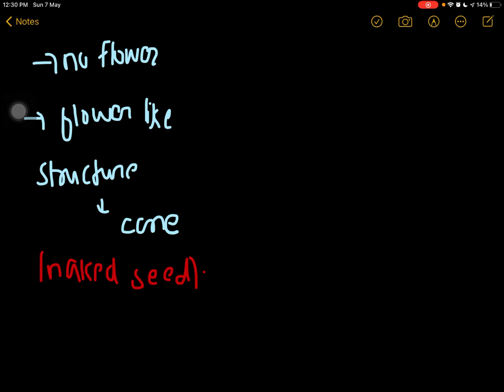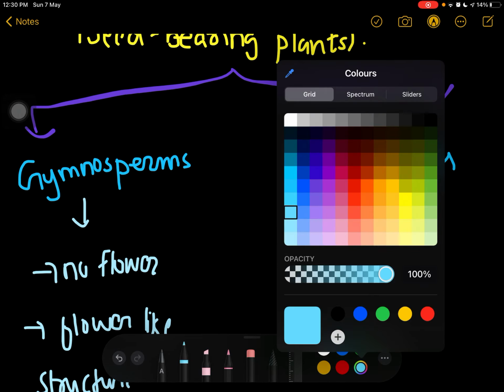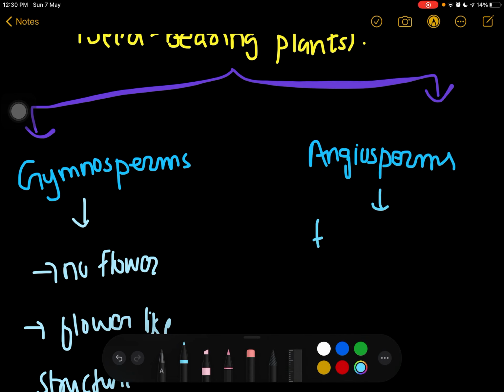Now these angiosperms, basically they have the flower. They have the flower which is covered by the ovary. Like they have seed enclosed by the ovary.